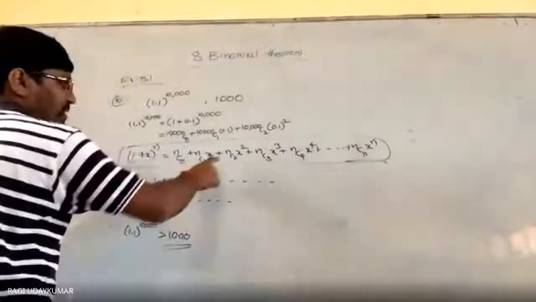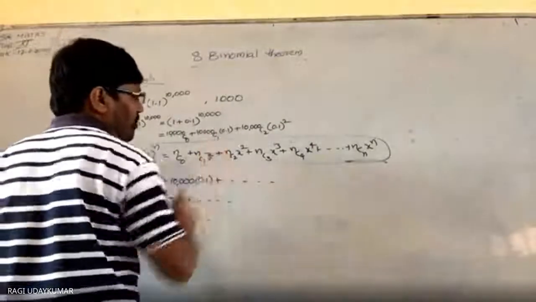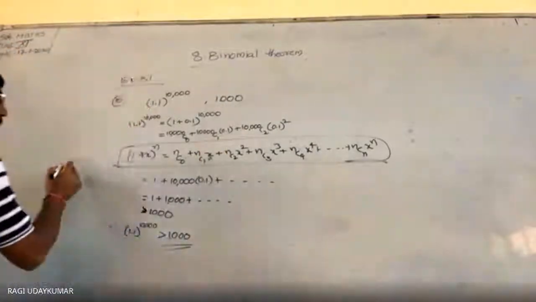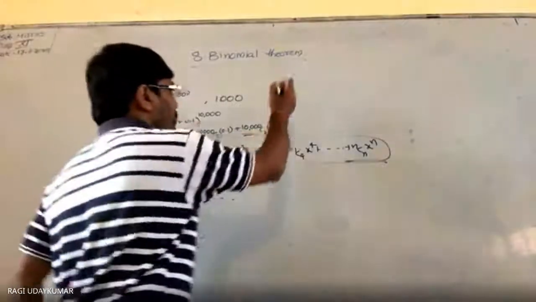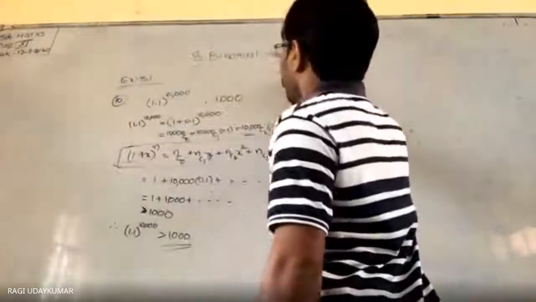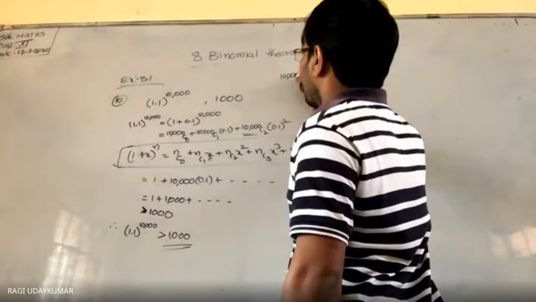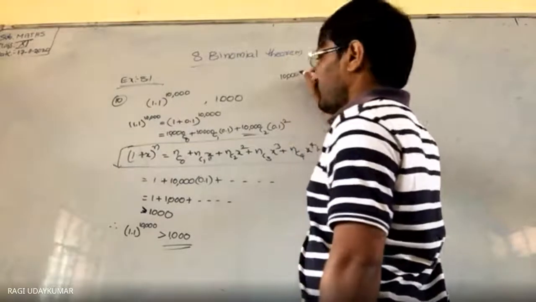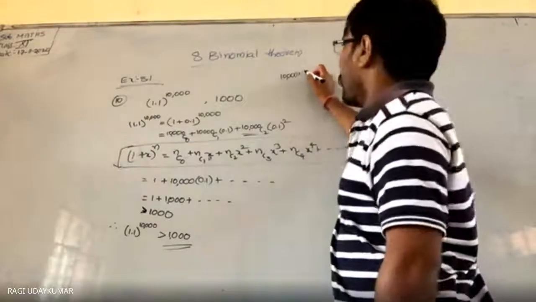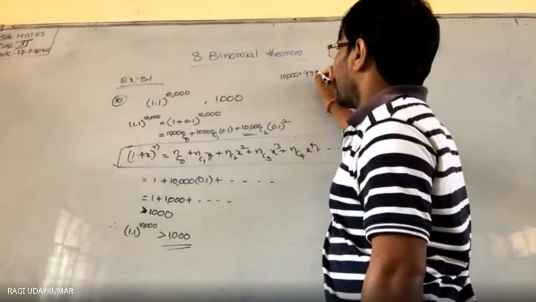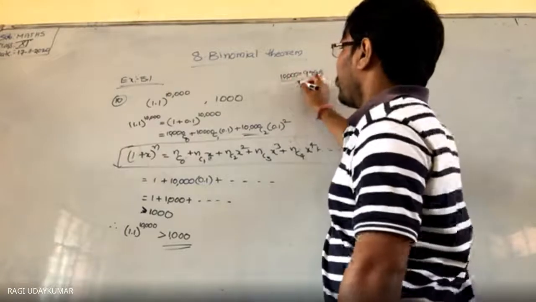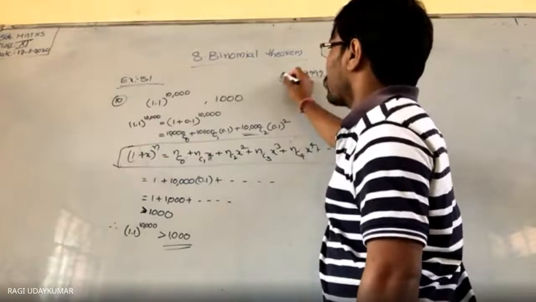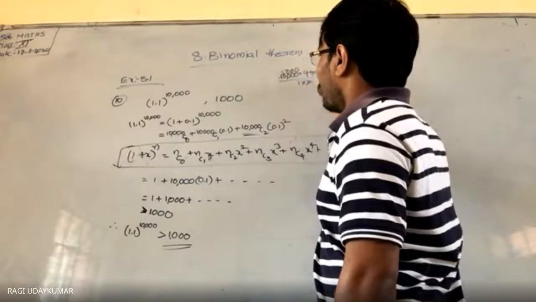1,001 comes. The second term, when you take 10,000 C2, what do you get? Find out this value if you want. How do you find it? 10,000 into 9,999 by 1 into 2. Cancel with 2, 5,000 comes.